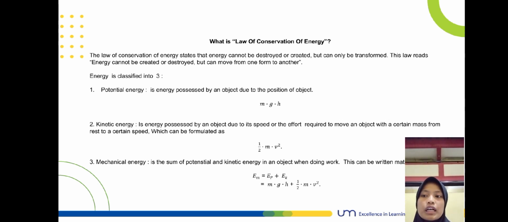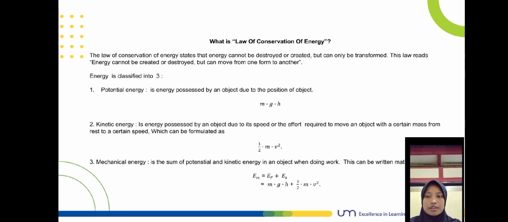Before we go to the next explanation, I have a comparison between closed system and open system. Closed system: in a closed system, no energy enters or leaves the system. Energy only changes form in the system. Example, a pendulum swinging without air friction. The open system: in an open system, energy can increase or decrease due to interaction with the external environment. The example is a moving car.